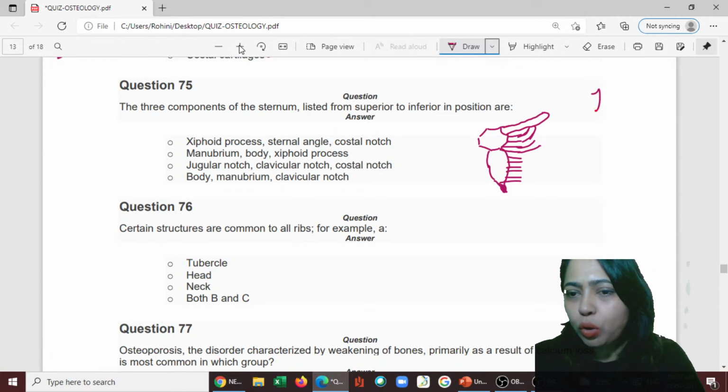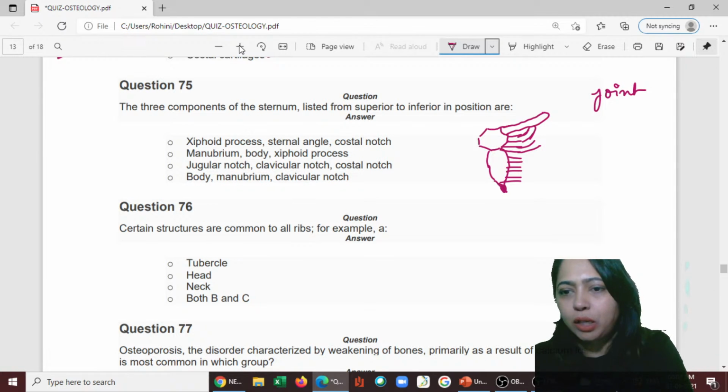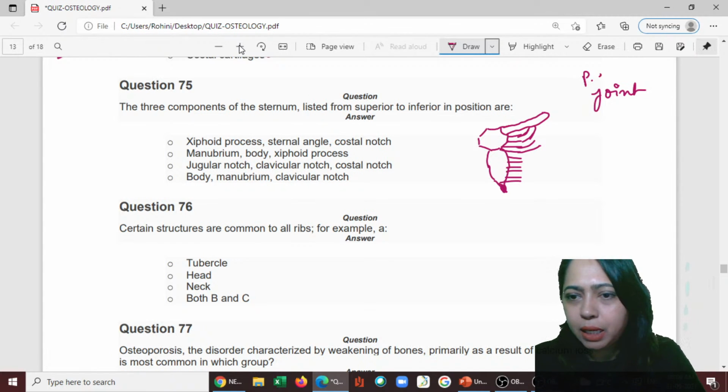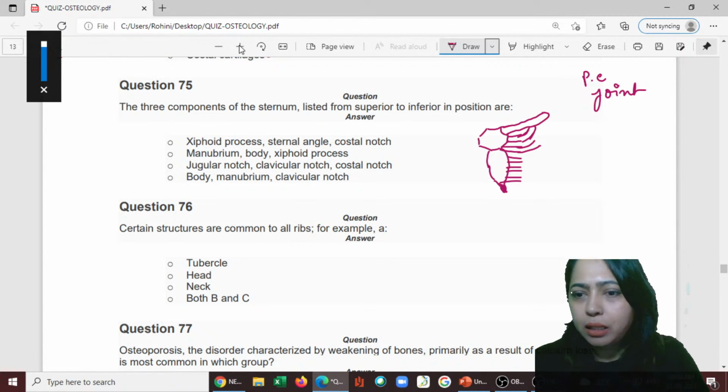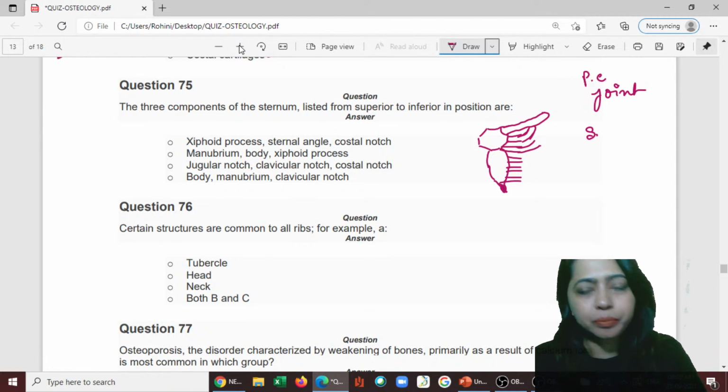Which joint is where? Okay, so now I want you to just find out where is the primary cartilaginous joint and secondary cartilaginous joint.